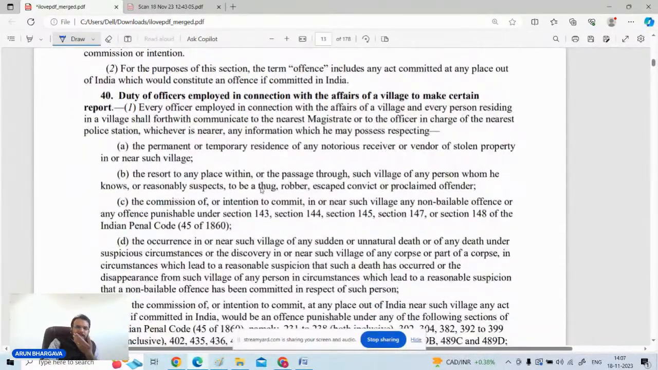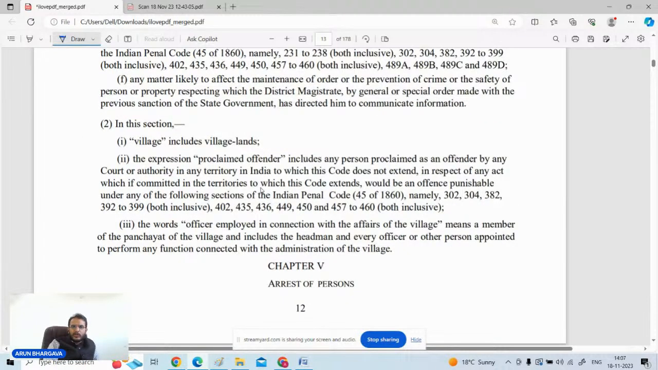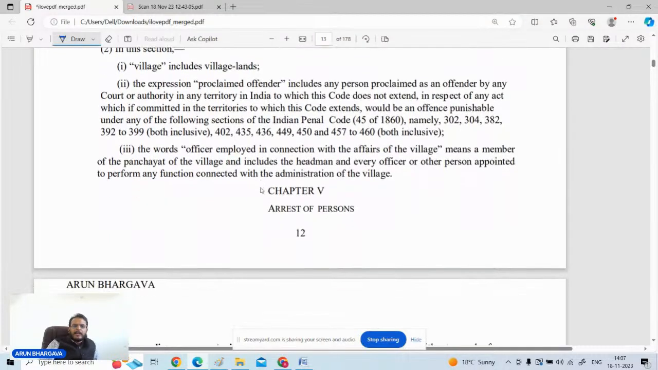Now section 40 is again the duty of the officers employed in connection with the affairs of a village. For example, there is a village pradhan, or village headman as you call them. If that person is aware of certain offences which are specified in section 40, it is his duty to inform the authorities. In the last portion of this section it is specified that the officer employed in connection with the affairs of a village means the members of the panchayat of the village including the headman.